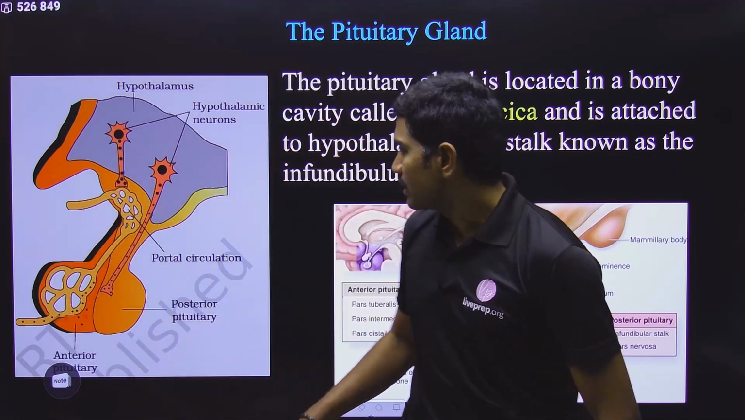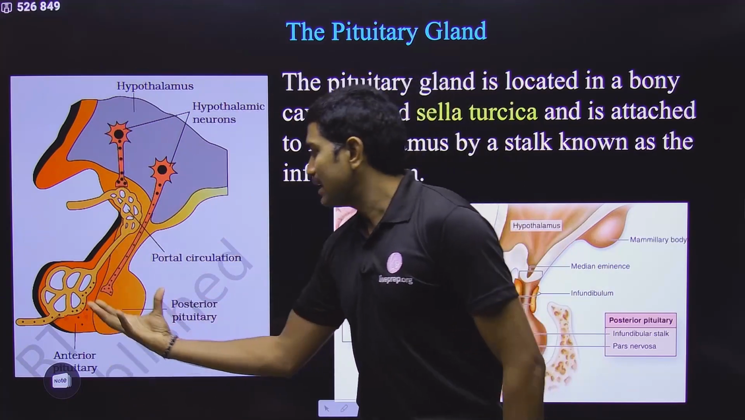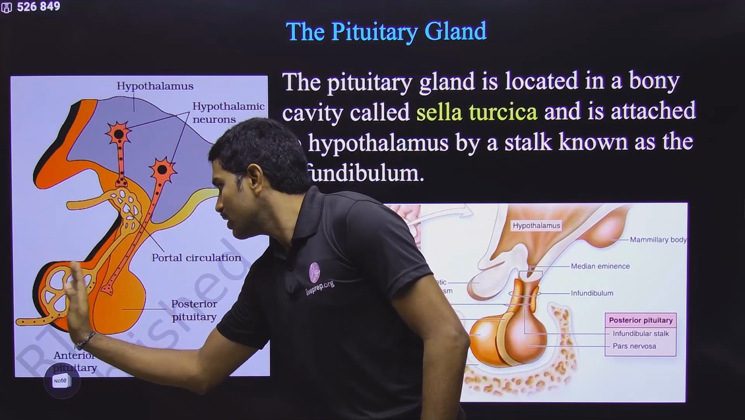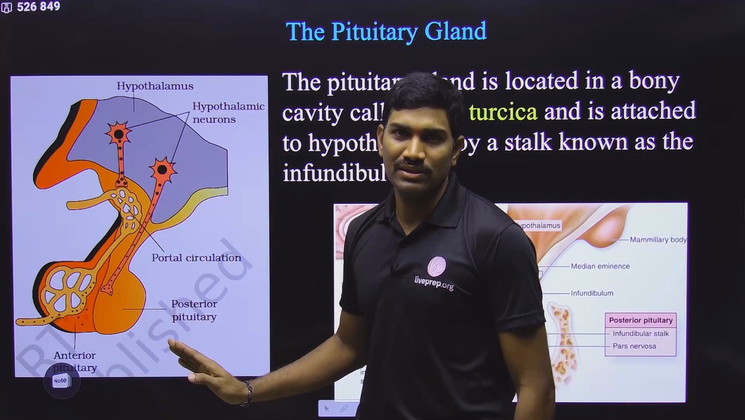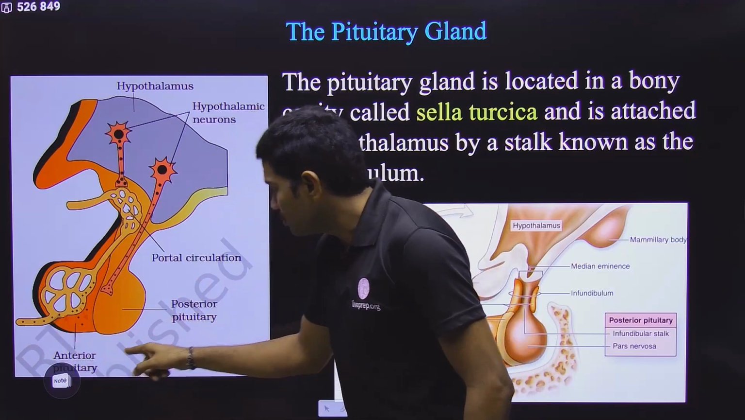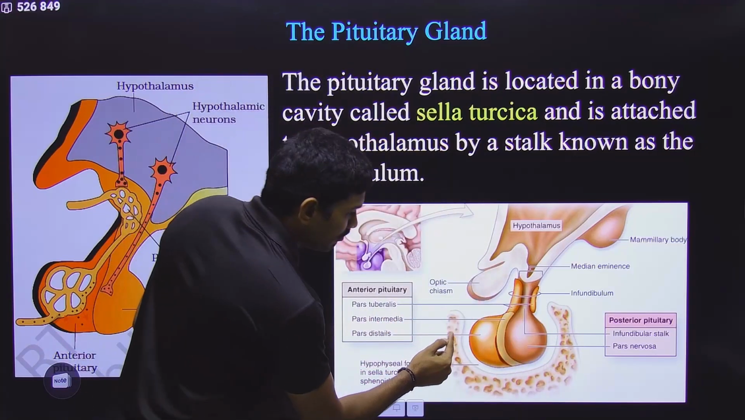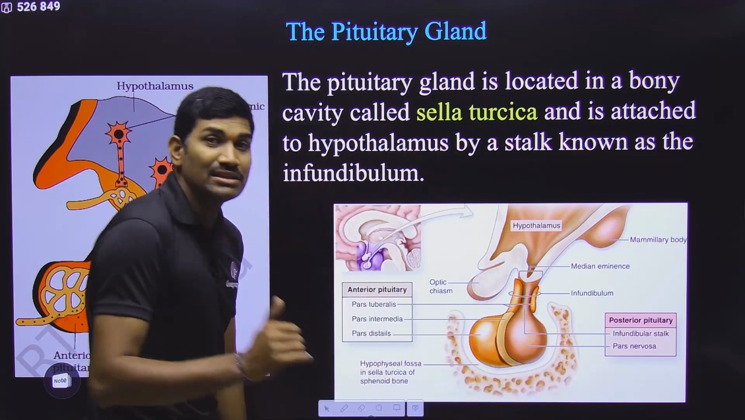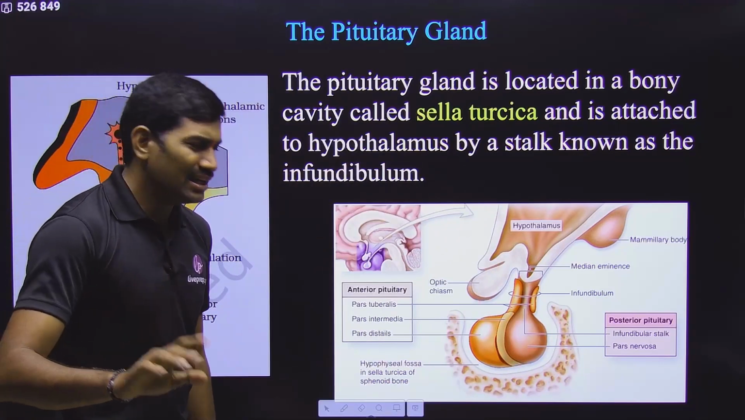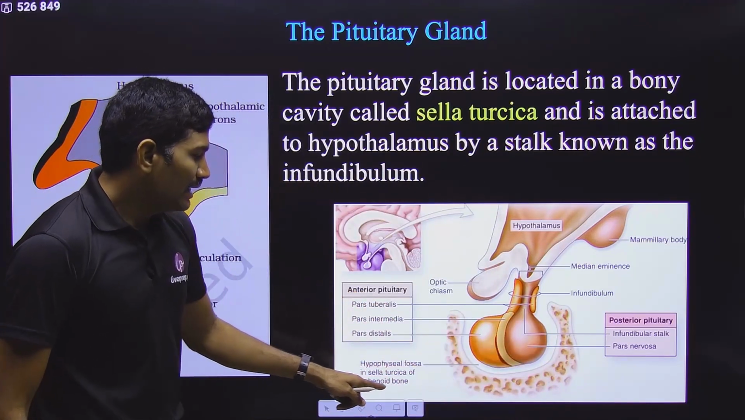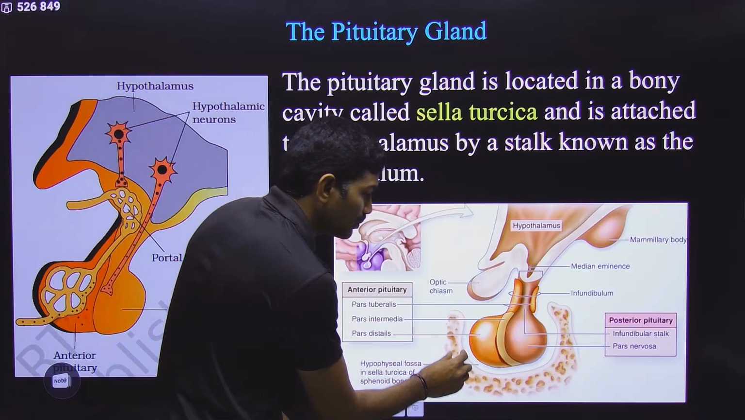Now observe carefully. This is the NCERT diagram, and actually it is the pituitary gland. It is the adenohypophysis and this is the neurohypophysis. Clear? And actually below this is the bony cavity. Below this is the bone. And what is the name of this bone? Anyhow not needed, but what is the name of this particular bone? It is the sphenoid bone.